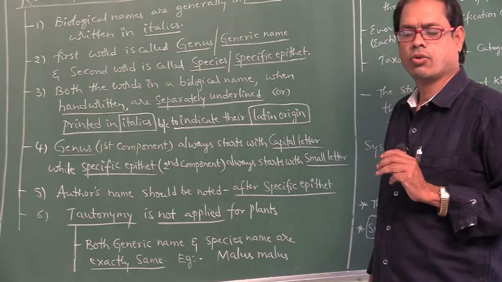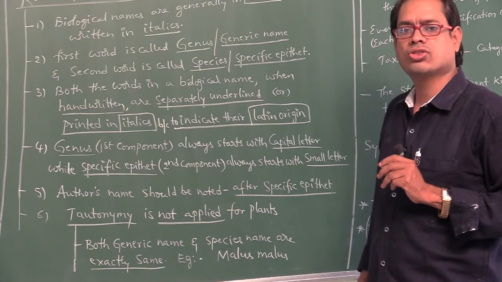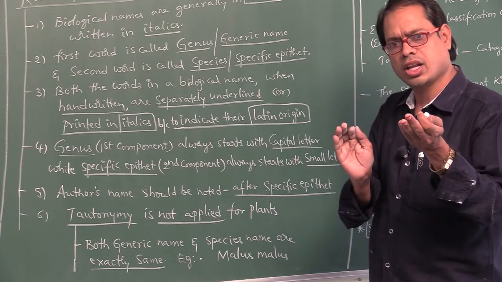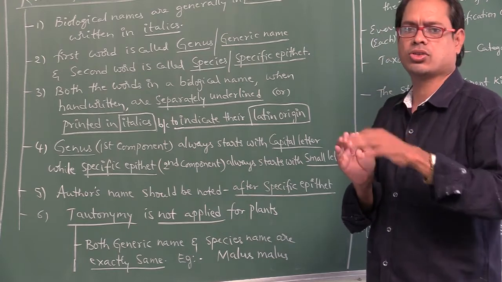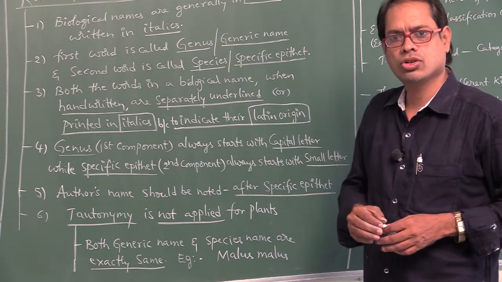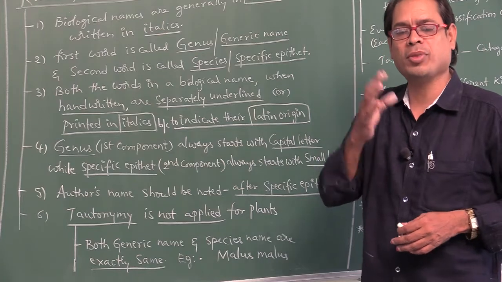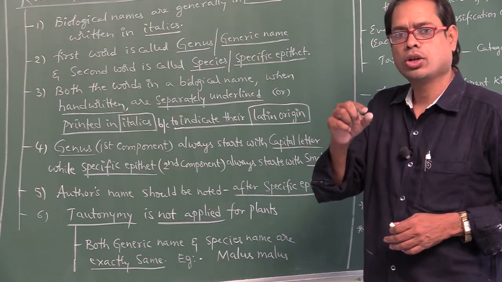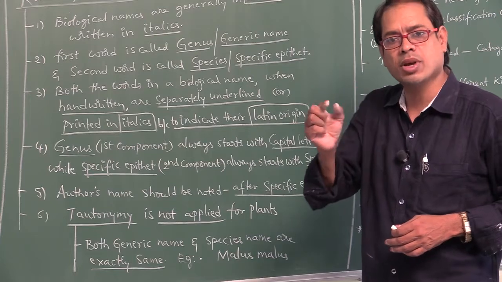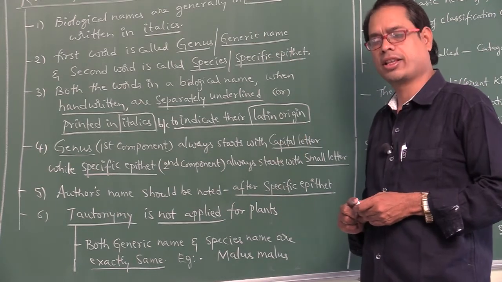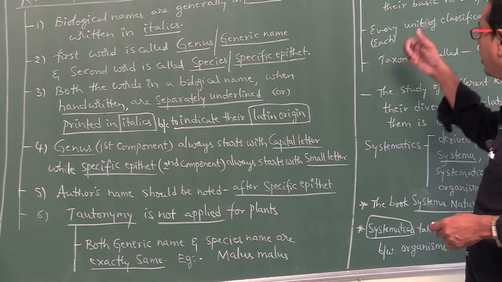Yes, correct. Why? Because cobra is Naja naja. Naja is the generic name and the species name is also naja. So both generic name and species name are exactly the same. That is called tautonymy. Tautonymy is applicable for plants: false. Tautonymy is applicable for animals: true. Naja naja is the scientific name of cobra.